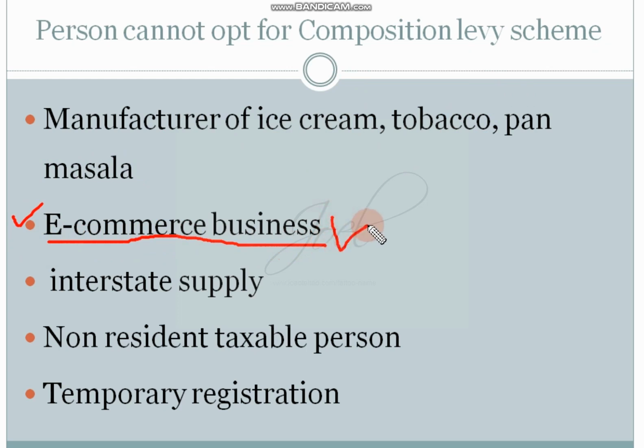Now for example, there is a company which will manufacture the product, but they will use the e-commerce route like Flipkart, Amazon, this online base, to sell their products to customers. So it is an e-commerce based thing. If you are using this e-commerce based sales, then you cannot opt for this particular composition levy scheme.